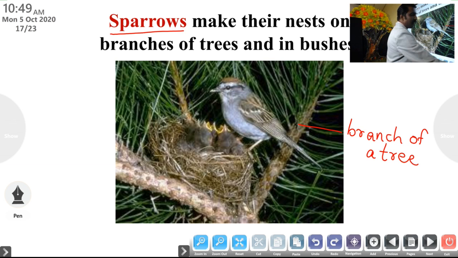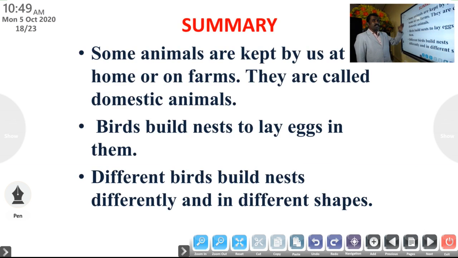These are the important things we studied today. So we can summarize these important points. Some animals are kept by us at our homes or on farms. They are called domestic animals. Dogs, cats, cows, etc. are domestic animals.